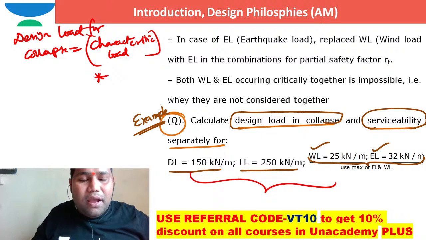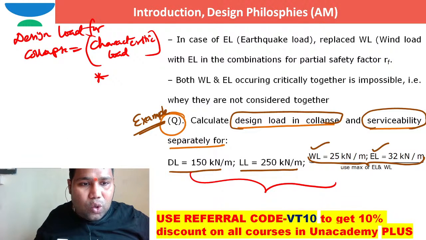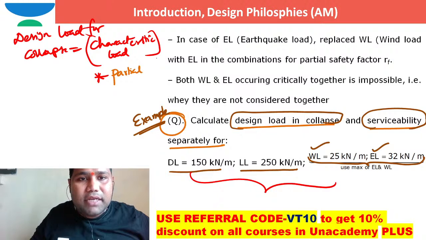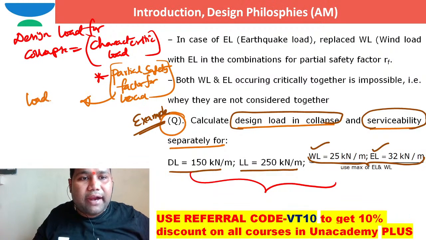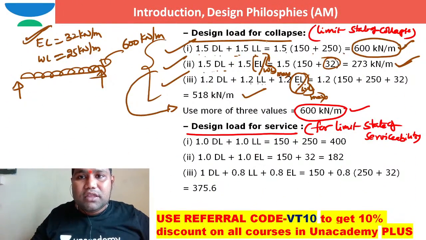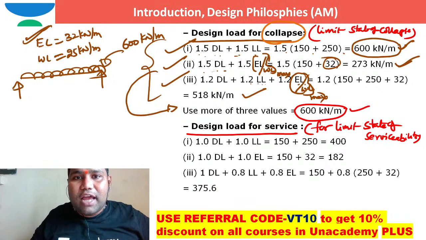multiplied by partial safety factor for load. The same thing can be called by a synonym, load factor, right? The load factors for limit state of collapse. The load factor for limit state of collapse is here.